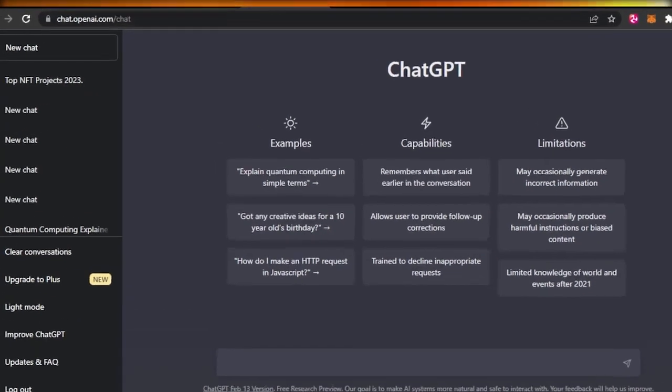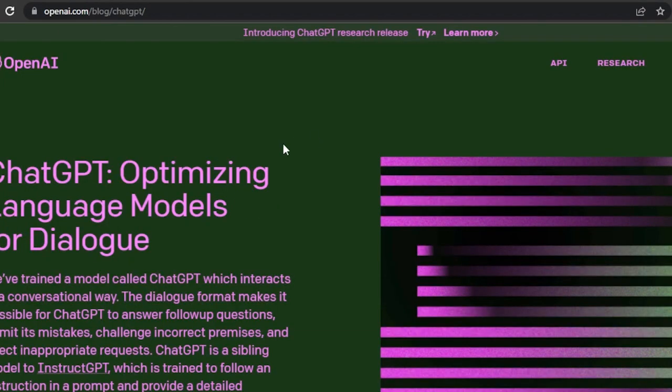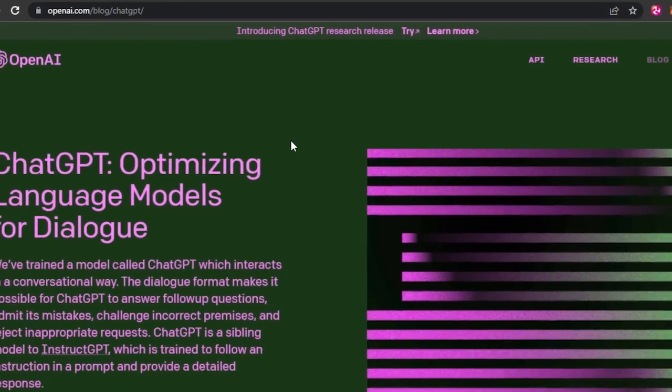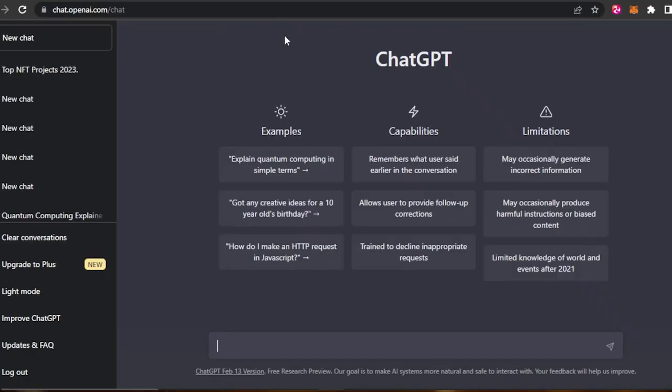First of all, what you guys need to do is go to openai.com and you will land right here. ChatGPT is a model that works in a conversational way. It allows you to ask follow-up questions, challenge incorrect premises, and get all the information. You can click on try ChatGPT and then create your account here. It is available for free too. There is a free version, and you can also upgrade to the Plus one if you want to access it anytime you want. So I am here on ChatGPT.